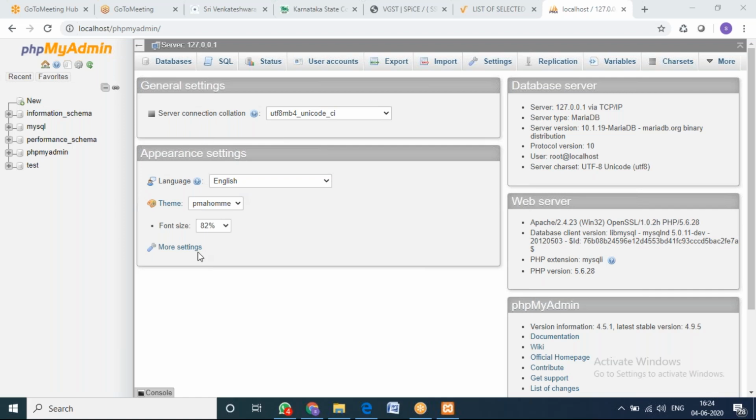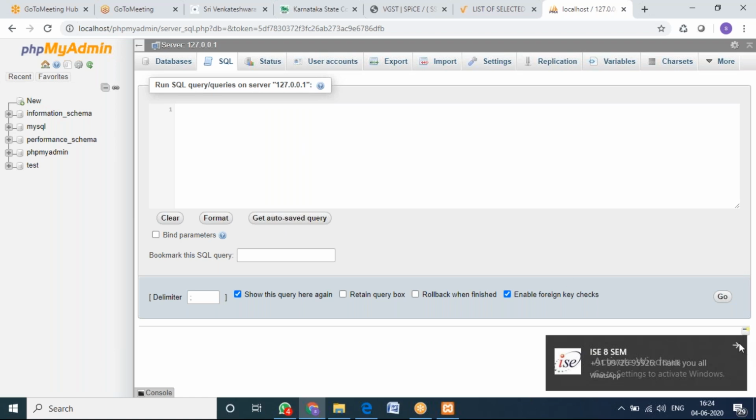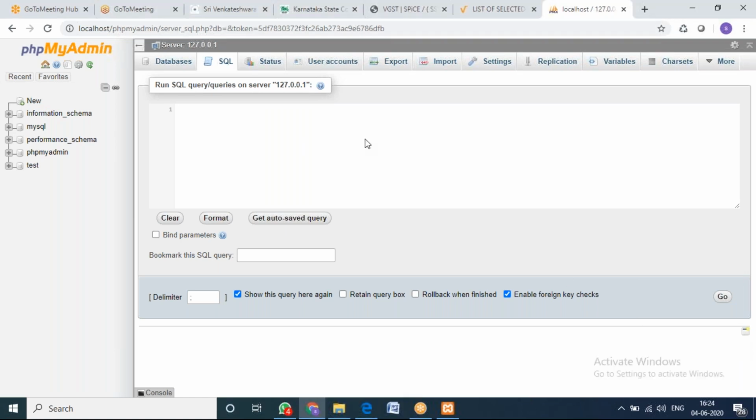Now, once you get into this screen, you can see here there are databases, SQL, status, user accounts, export, import, settings. All these are the features of MySQL which we discussed yesterday. If you want to write queries, you need to go to SQL. Most of the companies today use this software to connect to their database. XAMPP only they are using because this is one of the easiest software.